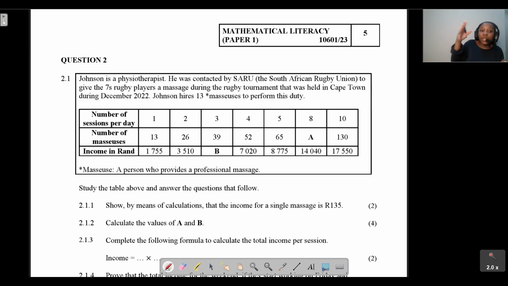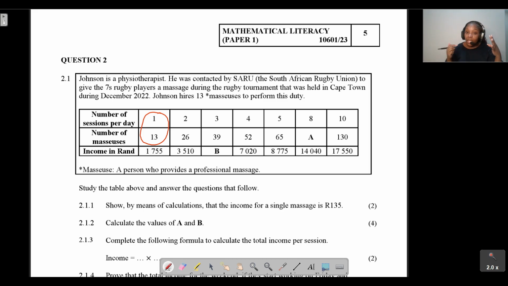You'll actually realize that to get the number of masseuses that you will need, you take the sessions per day and you multiply it by 13, because you just need to use that first column as your reference. If you just need one session, you need 13. Therefore, what are they doing? If you take 2 times 13, you'll get 26. If you take 3 times 13, you'll get 39. 4 times 13, you'll get 52. 5 times, so do you see there's a pattern going on there?